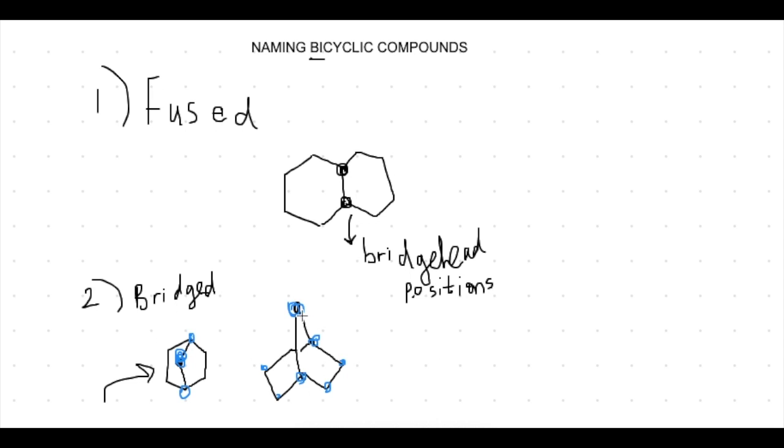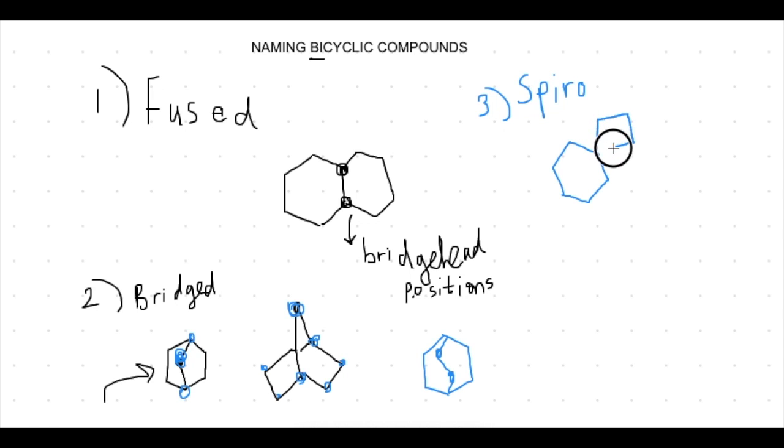So there will always be at least 3 carbons shared. Sometimes we can have more than that. For example, the bridge might look something like this, where you have 2 carbons that will be shared instead of just 1. Then we have Spiro bicyclic compounds. This is when there is 1 carbon connecting the 2 rings. This is the fused carbon that causes it to be a Spiro bicyclic compound.